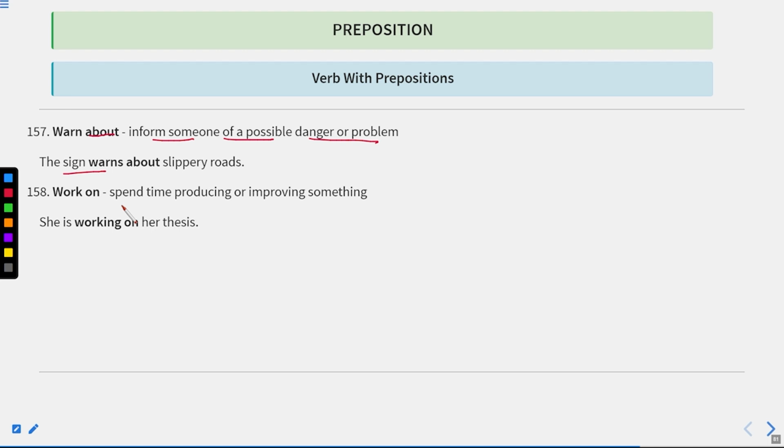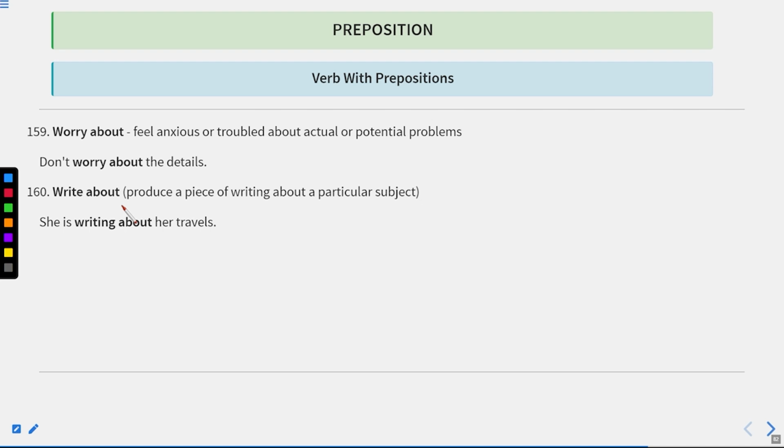Okay. Work on means spend time producing or improving something. She's working on her thesis. It means she's spending time on her thesis to improve it. Okay. Now let us move to the next one. This is worry about means feel anxious about actual or potential problems. Don't worry about the details.